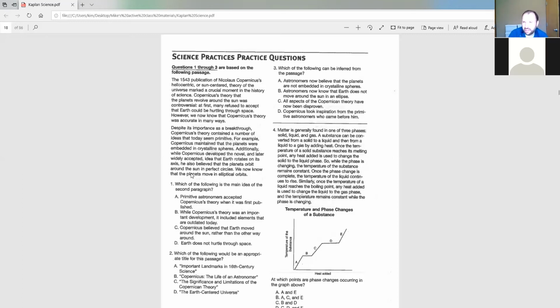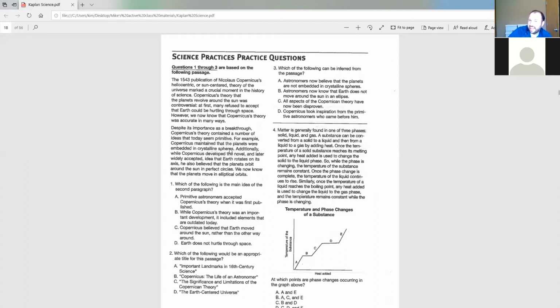So let's look at it closer. Astronomers now believe that the planets are not embedded in crystalline spheres. So they didn't say that. What they said was that Copernicus's theory contained a number of ideas that today seem primitive. For example, Copernicus maintained the planets were embedded in crystalline spheres.